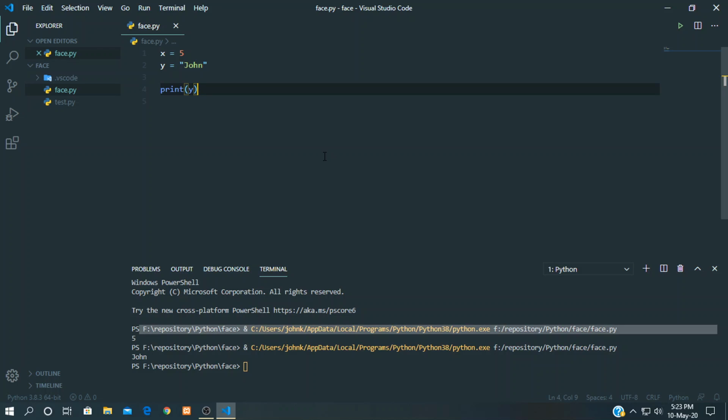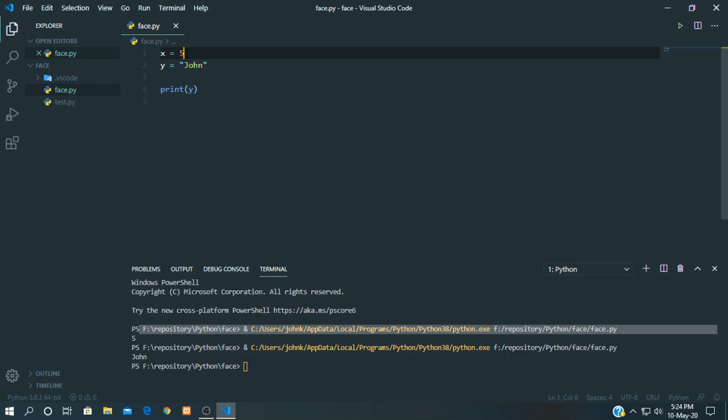Variables do not need to be declared with any particular type and can even change type after they have been set. When we create Python variables, it is not required to say what type of data we are storing in the variable. Like in the x variable, we store an integer value, and in the y variable we store a string value.